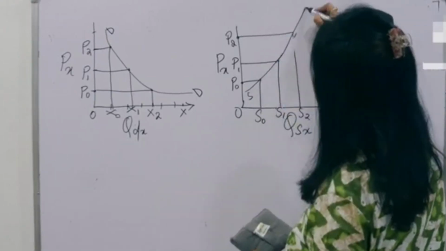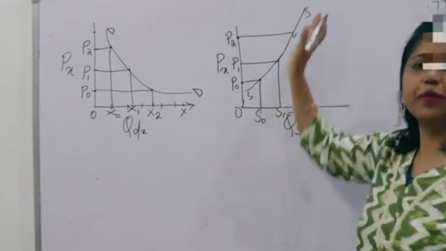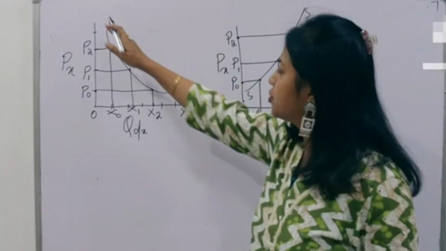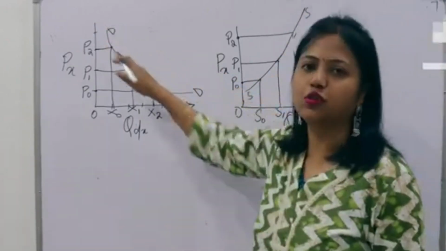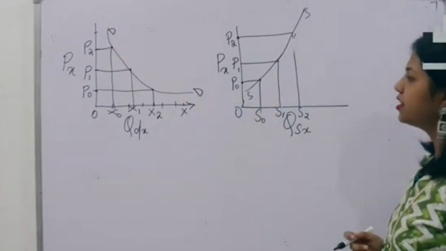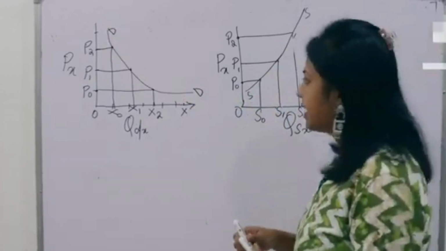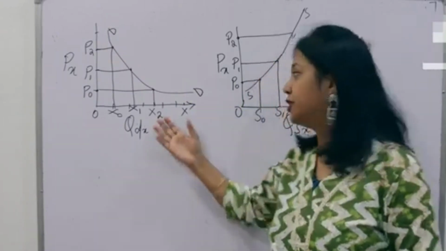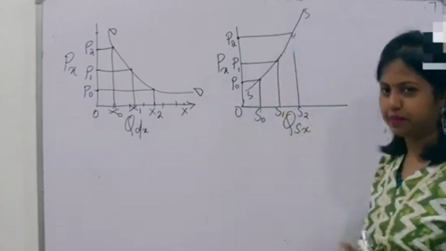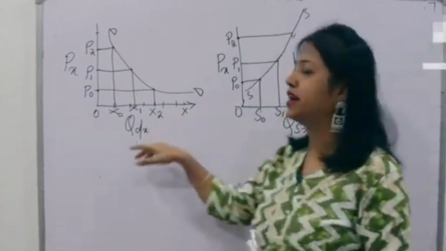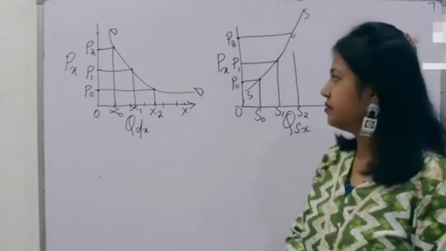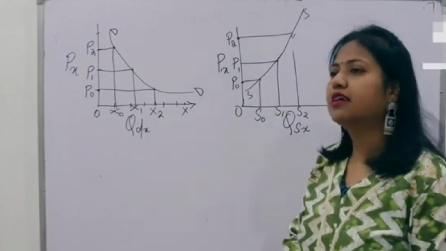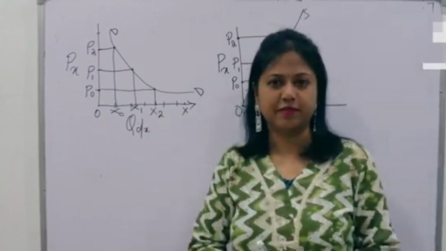A supply curve looks like an upward sloping curve, whereas the demand curve looks like a downward sloping curve. Okay, friends? So you can see price has some reflection on our demand as well as on the supply. So price determines the demand and supply of a product. Now friends, how is the price set?